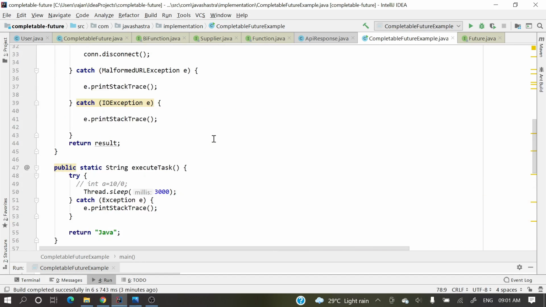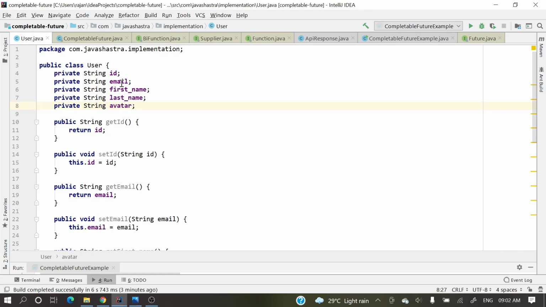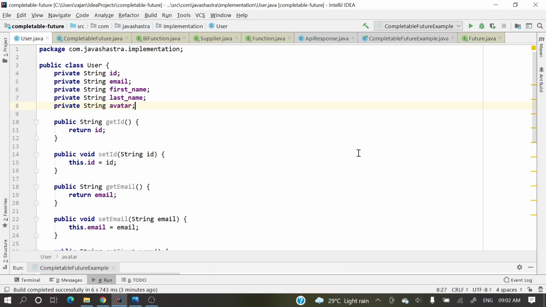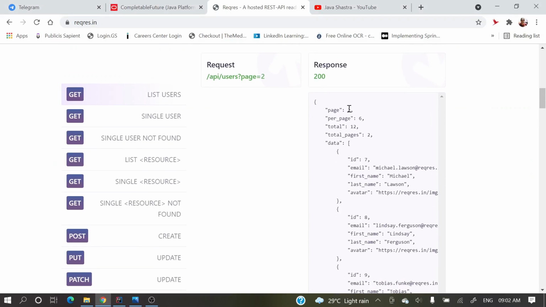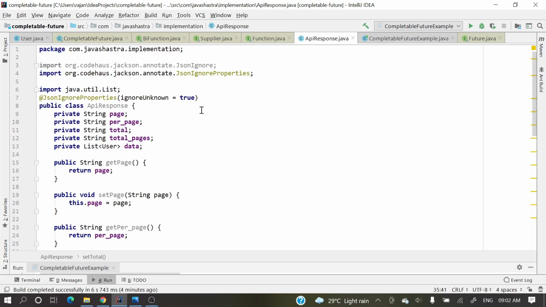To do this, I have already created those classes. This is a user: ID, email ID, first name, last name, and avatar. These are the attributes I have defined over here. And this is the main object: page, per page, total pages, and data. For that one I have already defined a class as API response. These are the model classes, with page, per page, total pages, and a list of user as data.